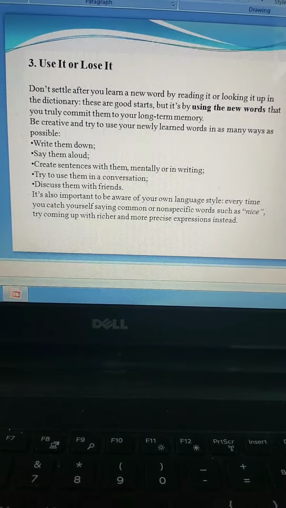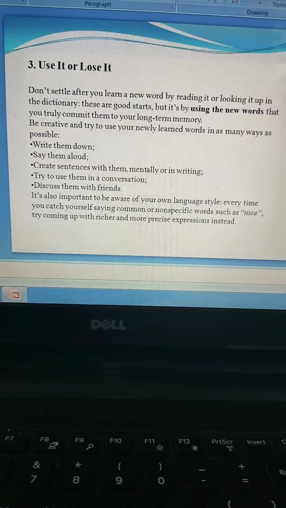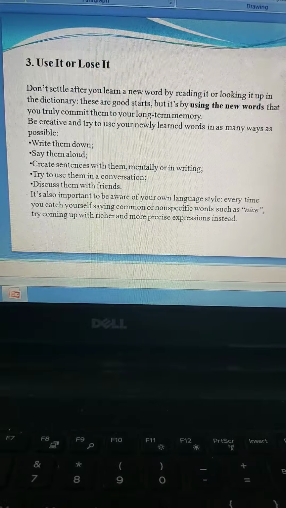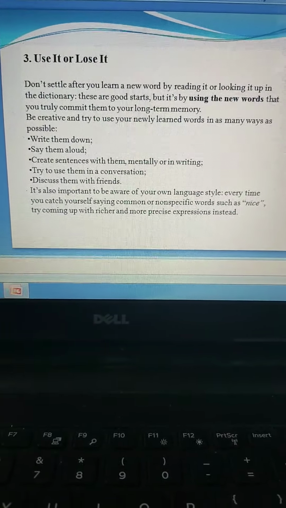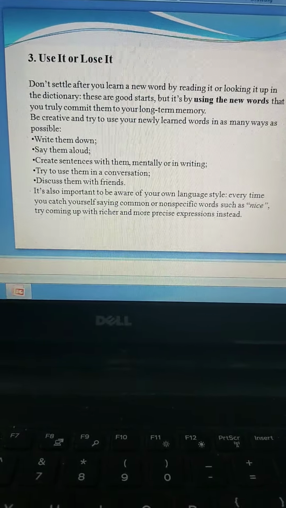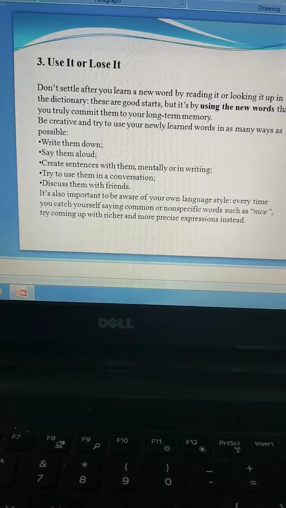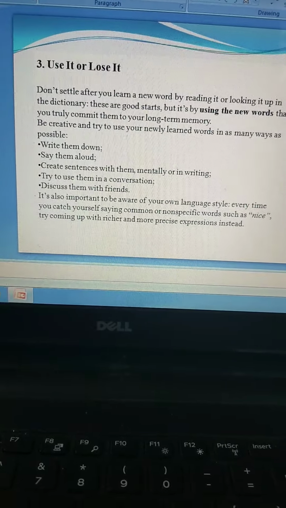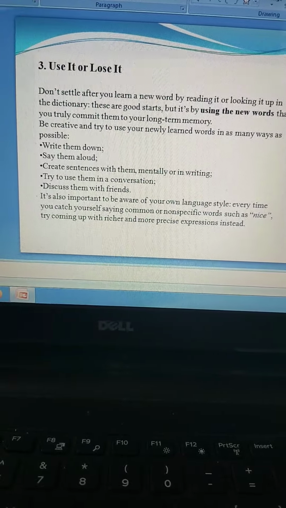In your childhood, your mom and dad used to ask you to read it aloud, so that you'll be able to remember it for longer periods. And then create sentences with them. Whatever word you have learned, try making your own sentences. It could be mentally or it could be written. I would suggest do it in writing, because it's very, very helpful, guys. You can retain it for longer periods if it is written. And then try using those words in your conversation.